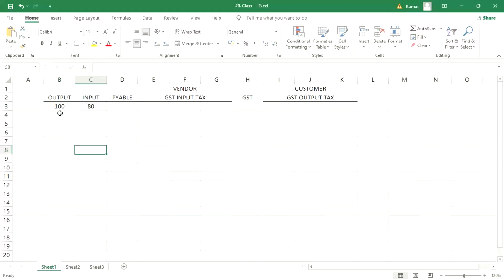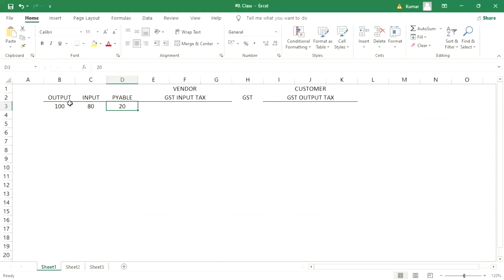So output means from customer we have received 100, and to vendor we have already paid 80, right? So output minus input, whatever this surplus is there, that is going to be our GST payable. Very simple. In that, multiple things will be there, guys. How it is going to be offset, like IGST is going to offset with IGST or CGST. Multiple conditions will be there. But in the simplest way, whatever output we have collected from customer and whatever input we have paid to the vendor, output minus input, whatever the surplus amount is there, that is going to be your payable.